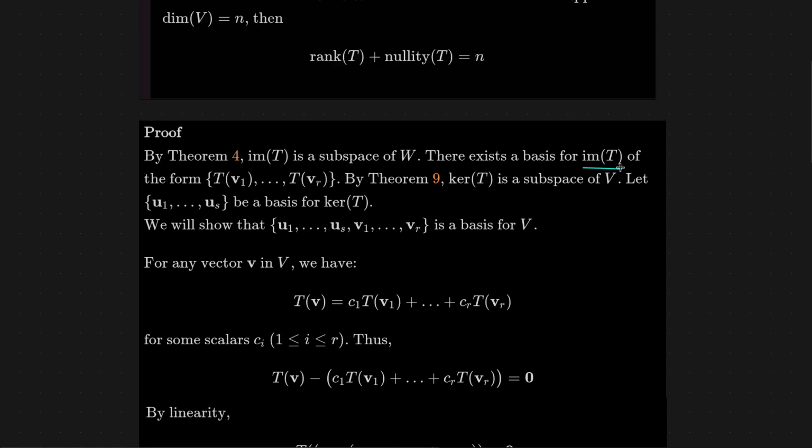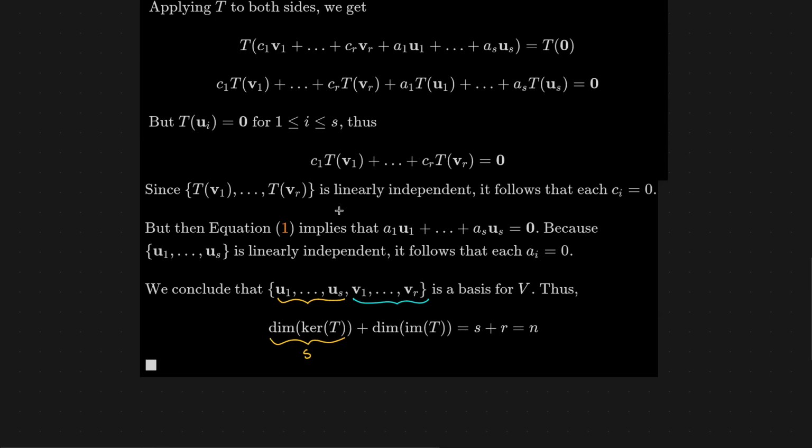And that proves the result because U1 to US is a basis for the kernel. So there are S vectors, the dimension of the kernel. So this is S. And then V1 to VR is related to a basis for the image of T. Notice V1 to VR is not the basis for the image of T. TV1 to TVR is, but it's the same number. So the dimension of the image of T has to be R, just like this is R. And so if I take these vectors together with these vectors, that's a basis for V.